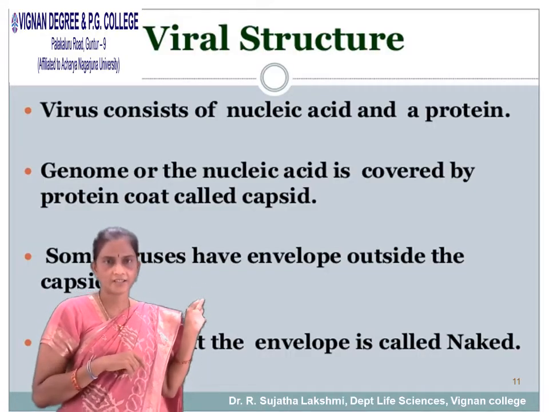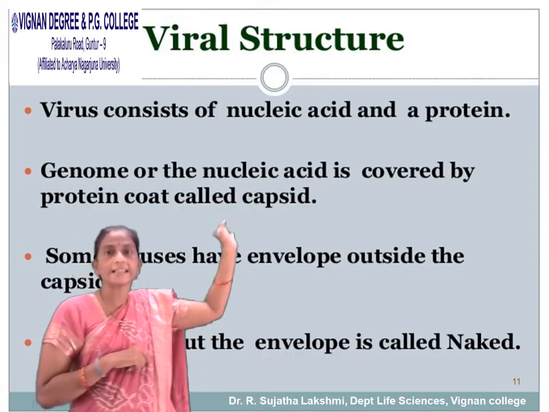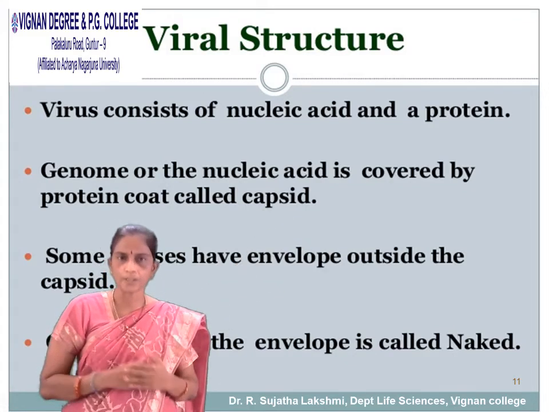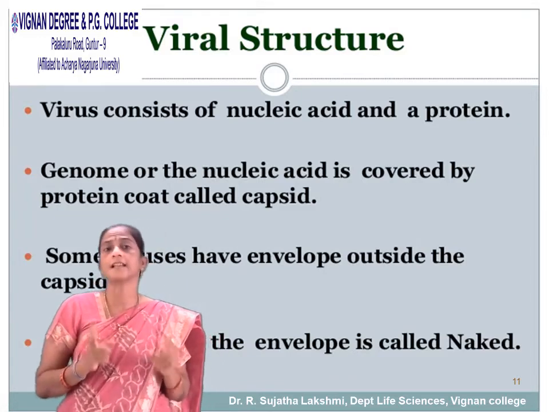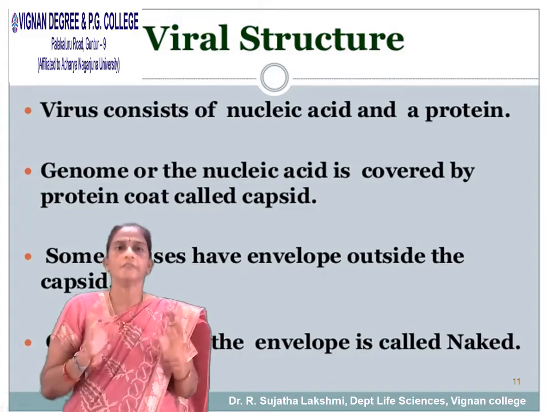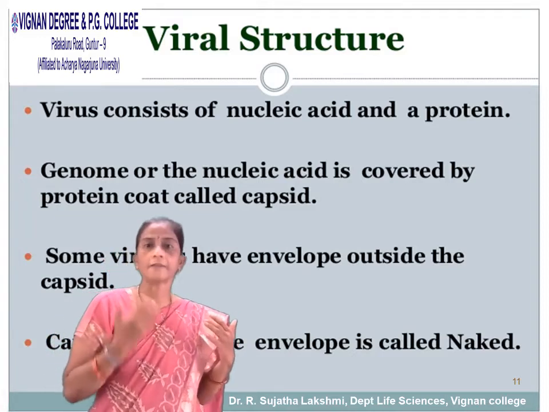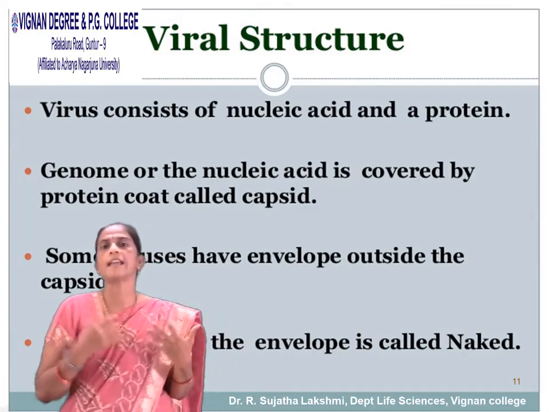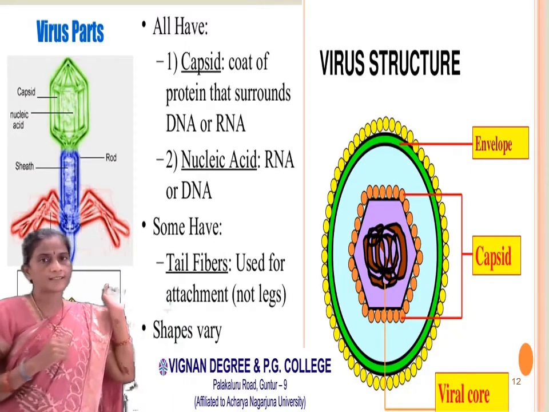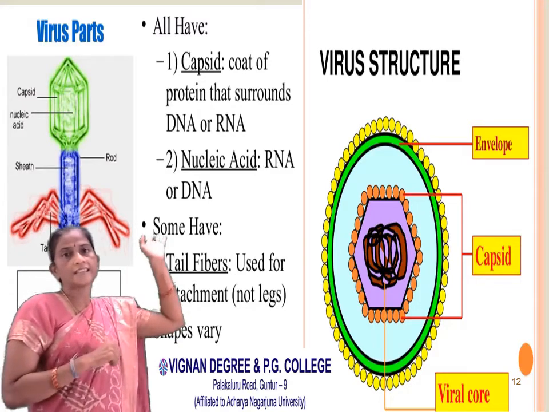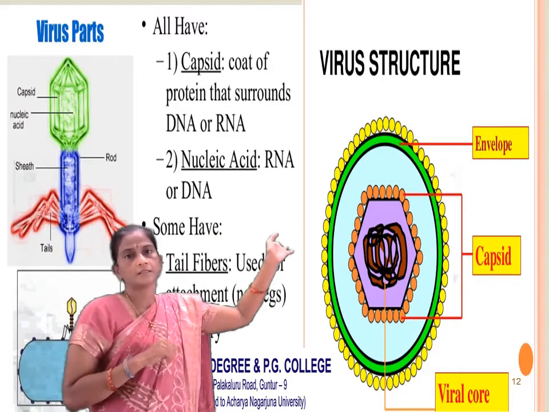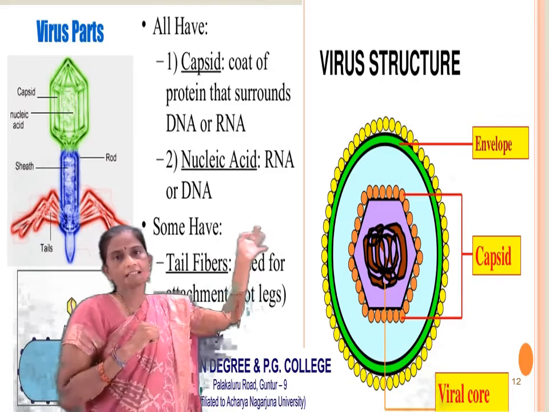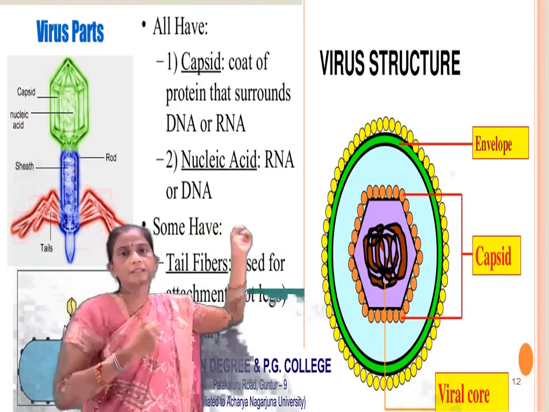Next, coming to the viral structure. A virus consists of nucleic acid and protein. The genome or nucleic acid is covered by a protein called the capsid. The capsid is nothing but the protein coat of the virus. Some viruses have an envelope outside the capsid. A capsid without the envelope is called naked. Here you can see different parts of the virus. One is the capsid, the coat of protein that surrounds the DNA or RNA.